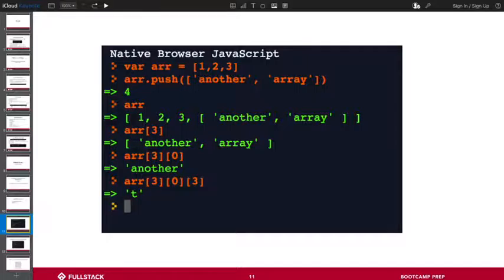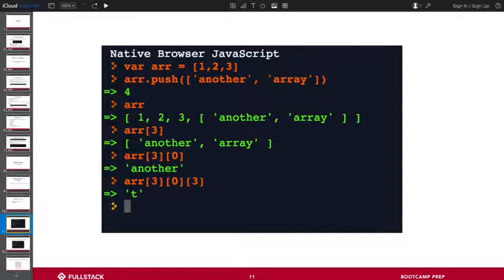Once again we have our first array, just 1, 2, and 3, three numbers in sequence, one-dimensional, nothing fancy about it. Then I do array.push. What .push does is take whatever you pass it, in this case another array, and tack it onto the end of the existing array. It figures out where the array ends and adds one more item to the end of the list.